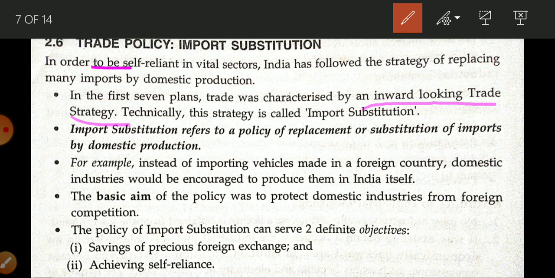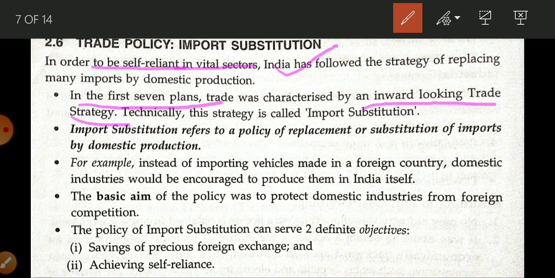For self reliance in most of the sectors. So the starting seven five year plans were devoted to import substitution.